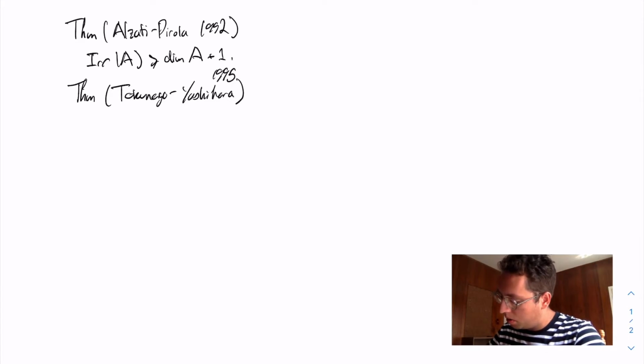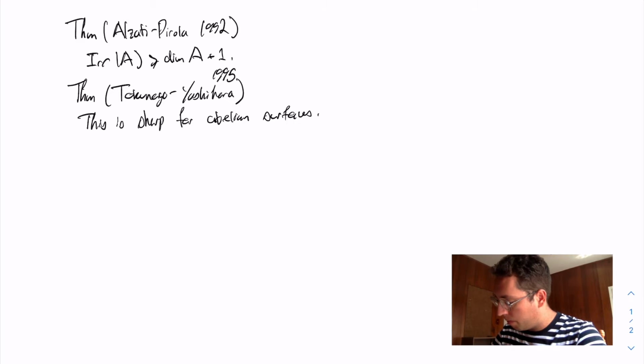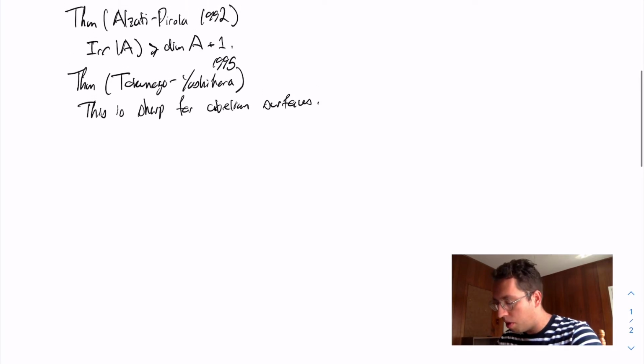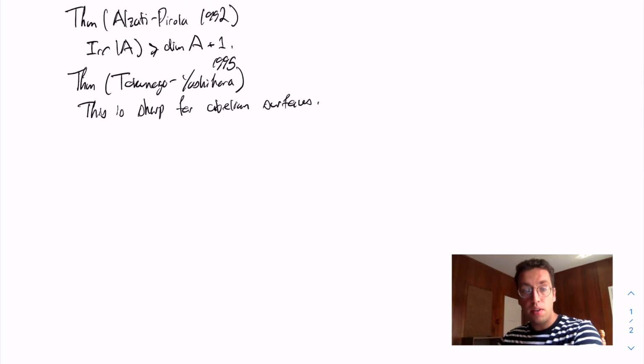What Tokunaga and Yoshihara show is that this is sharp for abelian surfaces. They exhibit abelian surfaces which have degree of irrationality 3. They show that if you have an abelian surface that contains a smooth genus 3 curve, then this abelian surface does admit a degree 3 dominant rational map to the projective plane.